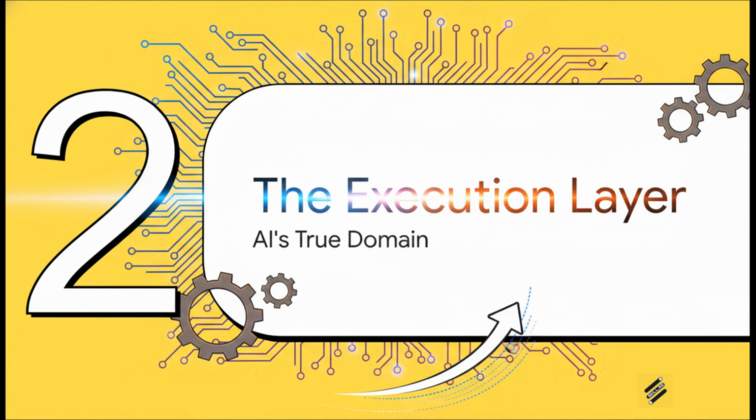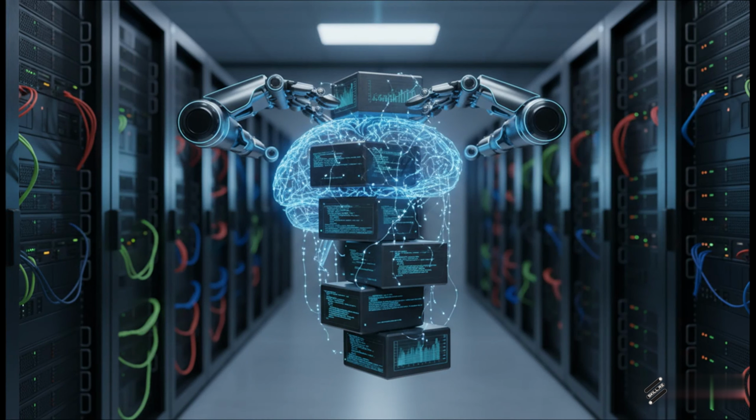Moving right along to Section 2, the execution layer. This is AI's true domain in data science. Now, when we're evaluating task risk versus AI capability, low-risk, highly structured tasks are absolutely AI's playground. We're talking about generating code comments, debugging obvious errors, or translating an entire workflow from R over to Python. AI handles this mechanical heavy lifting almost instantly. It's like having an army of tireless interns. This can literally save you weeks of grueling programming.